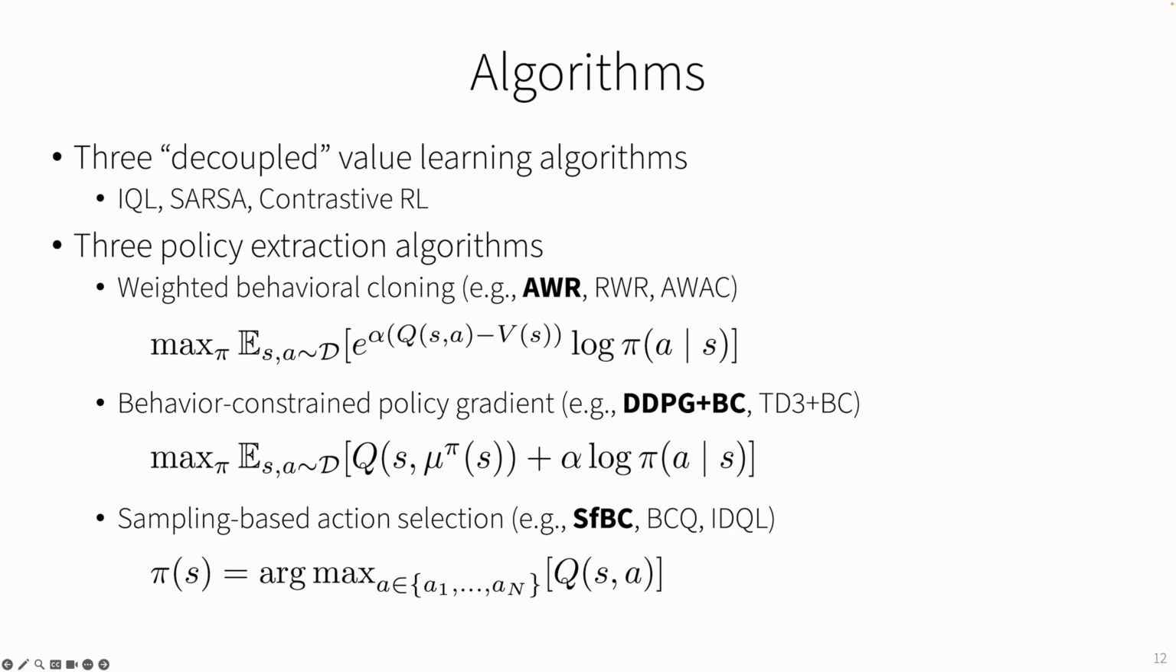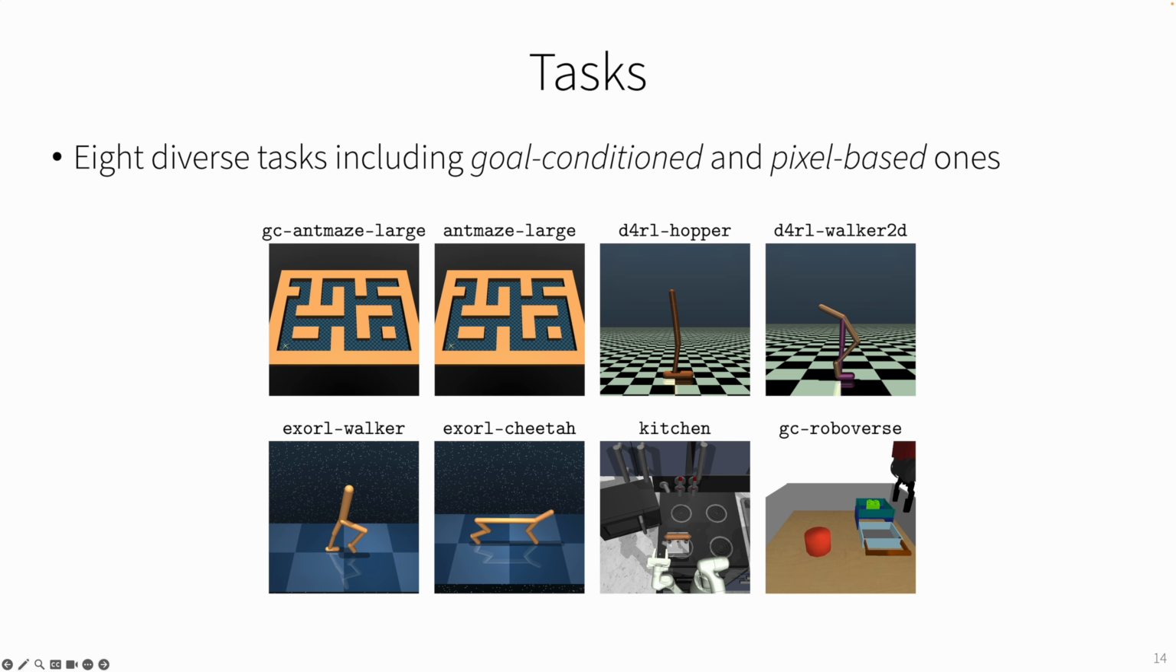And finally, sampling-based action selection like SFBC or IDQL, where we first train a behavior cloning policy pi, and then sample n actions from the pi, and then pick the best action with the highest Q value. So these are the methods that we consider, and we test these methods on 8 different environments, including goal-conditioned and pixel-based ones. And this is how the result looks.